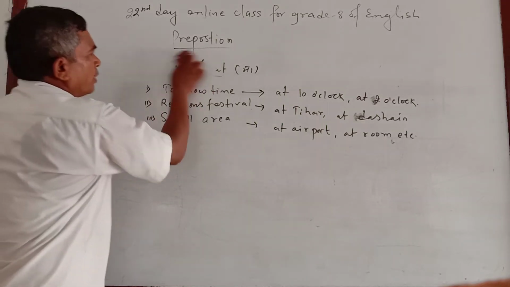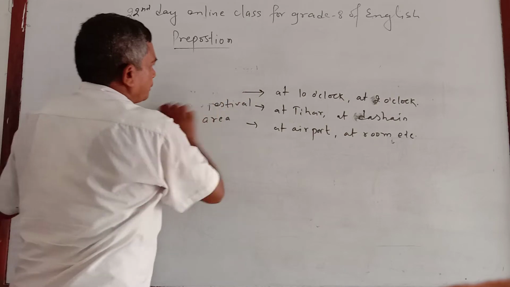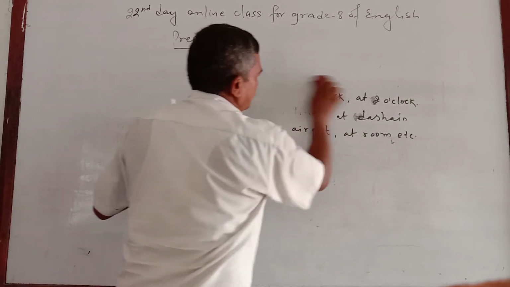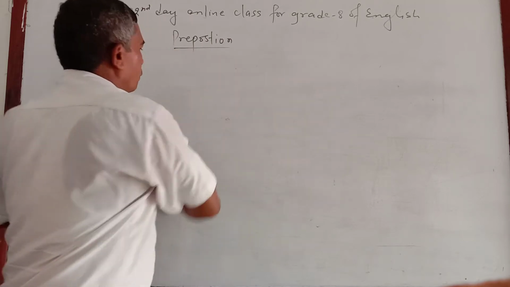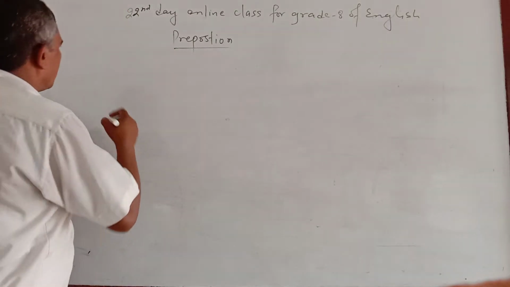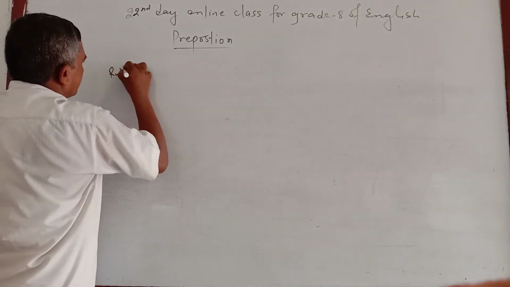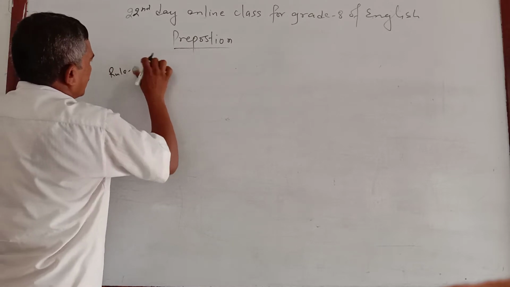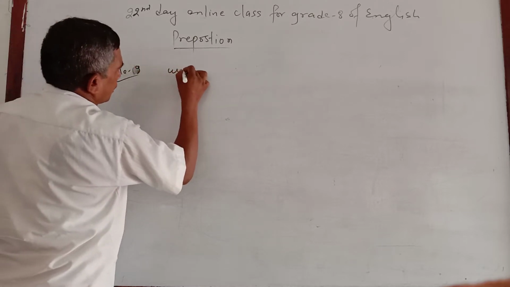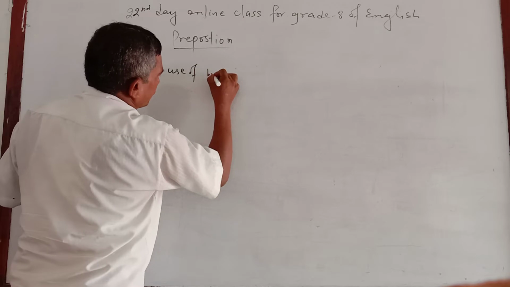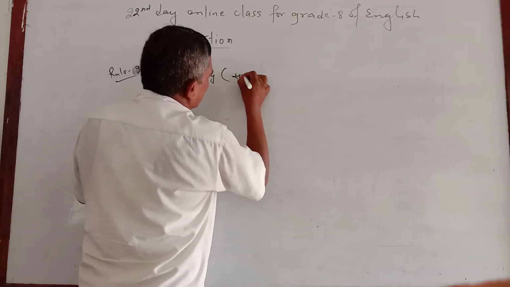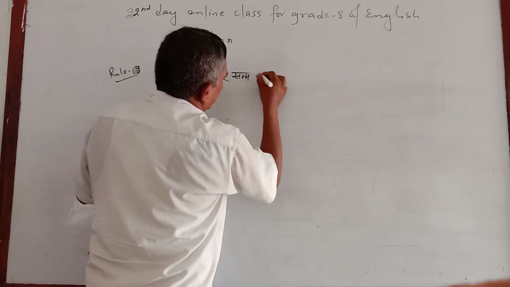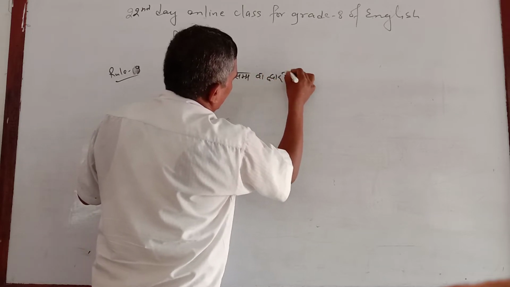Similarly, rule number 9. Use of by. In rule number 8 you learned use of at, and now rule 9: use of by. The meaning of by is samma, wa dwara.